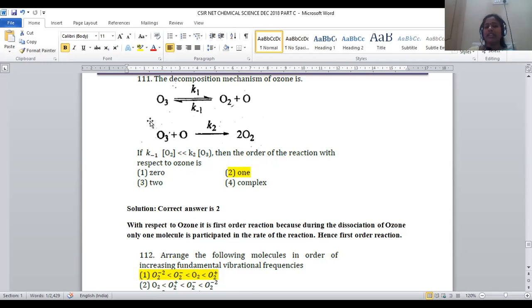And obviously, in this reaction, we are taking only one starting material whose concentration will influence the rate of the reaction, so the rate of the reaction purely depends upon the concentration of ozone rather than molecular oxygen, because molecular oxygen concentration is taken as almost negligible, and whatever nascent oxygen is generated is consumed again, so that it will be compensated. Only the option left with us is the concentration of ozone. It will influence the rate of reaction, so the reaction mechanism of decomposition of ozone proceeds with first order kinetics. So for question number 111, the right option will be option number 2, right?